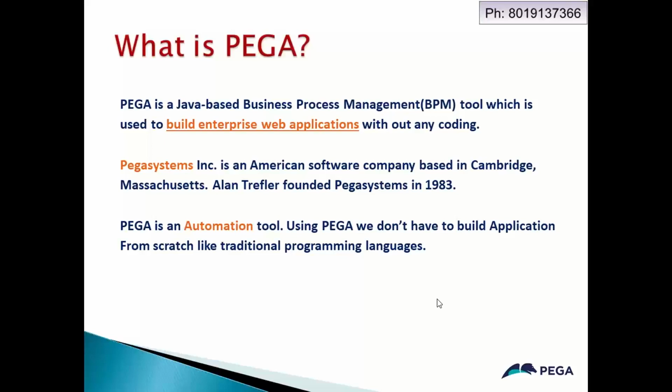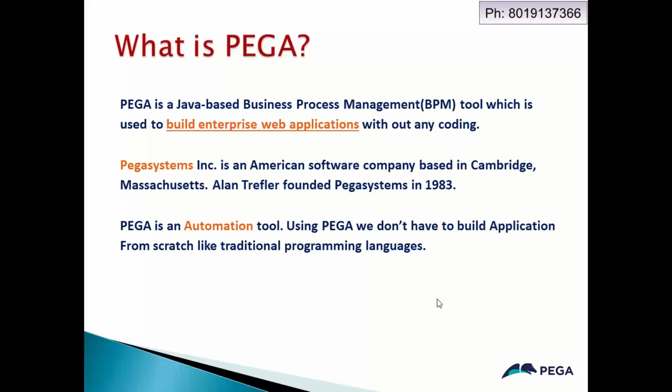IBM has some BPM tools, Oracle has BPM, and Microsoft has BPM tools. But we cannot compare Pega with others; Pega is far better than any other BPM tool in the market. There is no competition for Pega, because 80% of the market is on Pega right now. In the future also the same demand will be there, so no need to worry. I'll discuss the next points next.